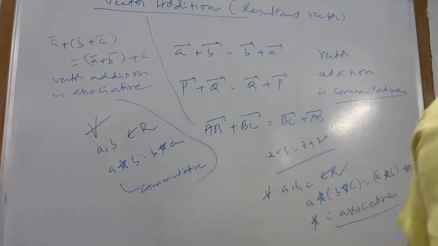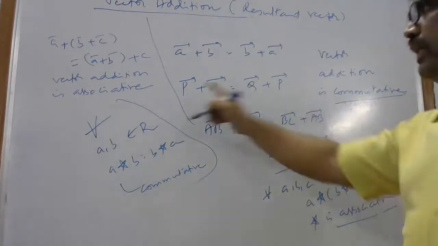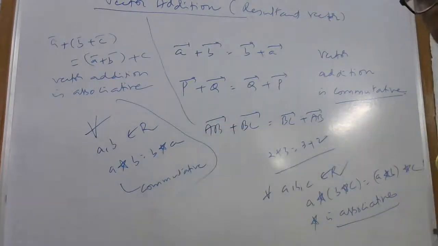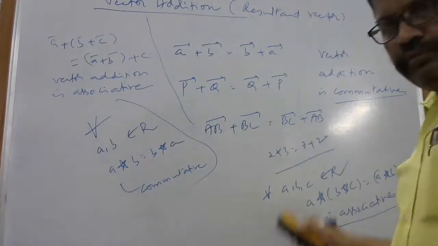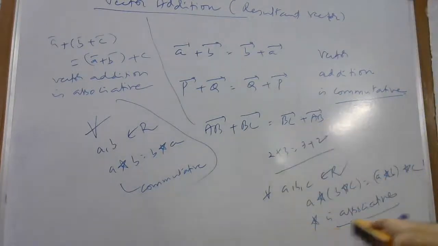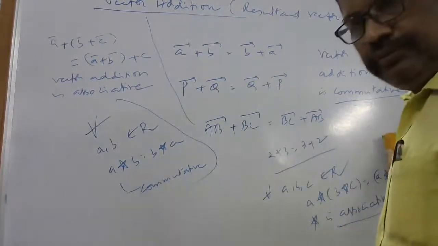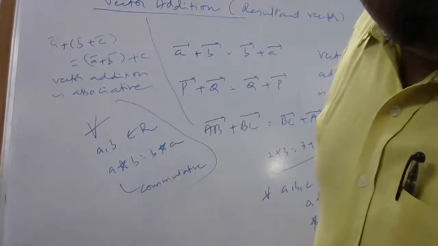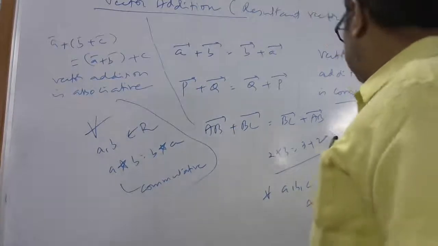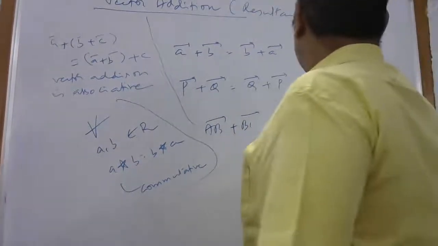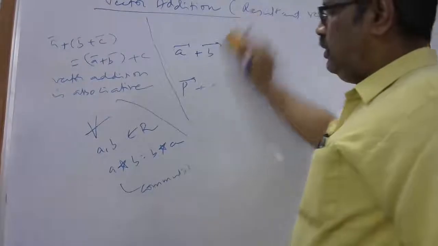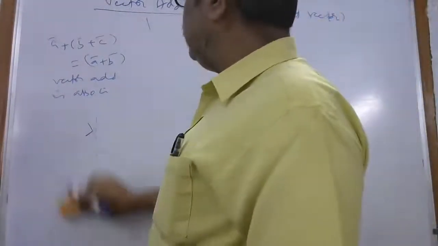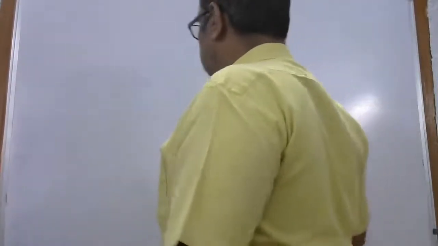Yes, but clear? Vector addition is commutative and vector addition is also associative. Clear, but yes, right. Can I erase? Yes. Now we are going with vector multiplication and then the vector product. These two are left, that tomorrow and after will continue. Okay, beta? So today you go through that video and I will send some more videos.